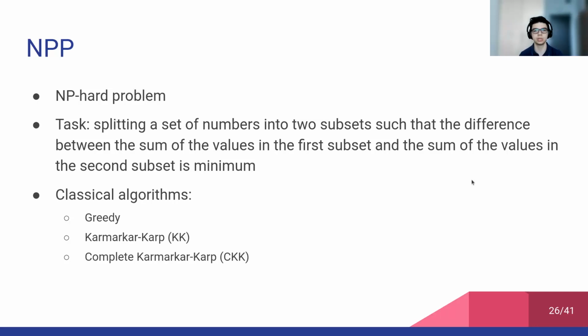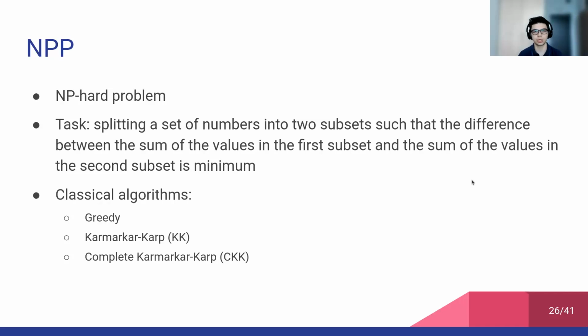It consists in splitting a set of numbers into two subsets, such that the difference between the sum of the elements in the first subset and the sum of the elements in the second subset is minimum. There are some classical heuristic and exact algorithms that can be used to solve it.